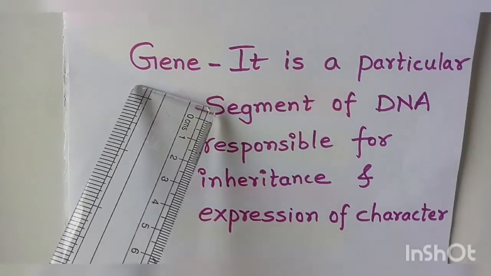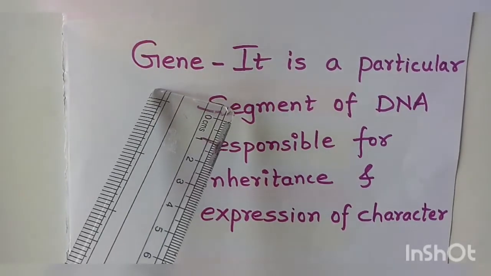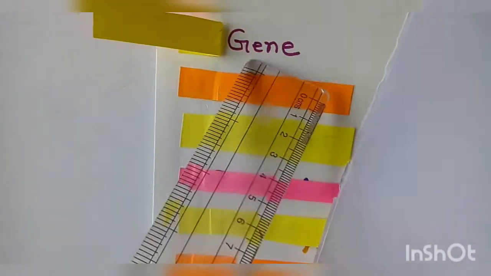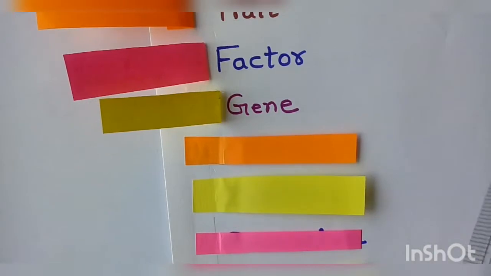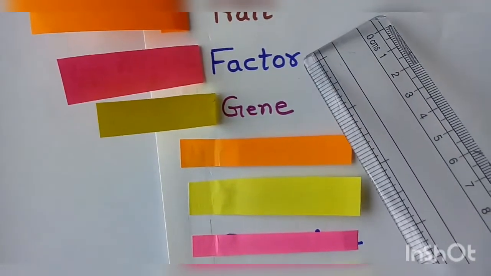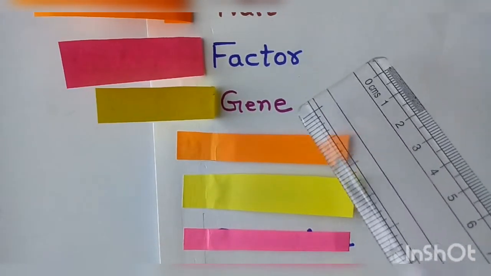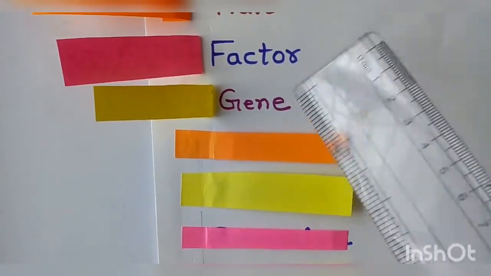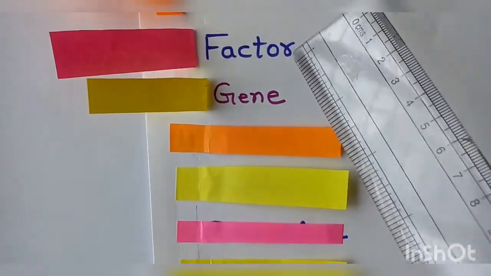Now when Mendel was doing his research work, the term gene was not invented. It was invented later on. But this gene and factor both are same. Gene is also responsible for inheritance and expression of character, whereas factor is also responsible for inheritance and expression of character. So now we come to know that gene and factor both are same. For gene only, Mendel used to call it factor.